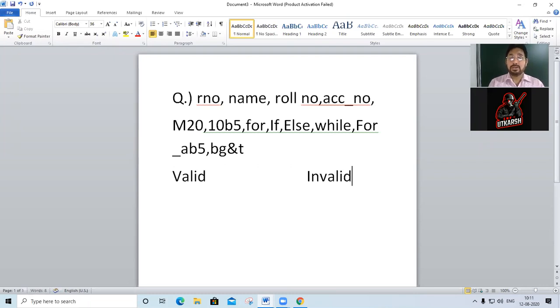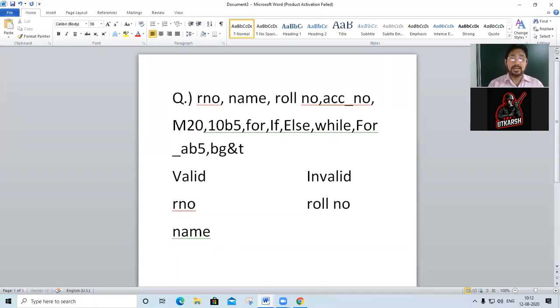Invalid. Okay. So valid identifier is roll number, RNO. Small letter, so you take small letter only. RNO. Then you take name. Name is also valid, so no problem. Then your roll number, invalid. This roll number is invalid. Why is it invalid? Because it is having two words. Identifier is a one word name, so it is invalid.